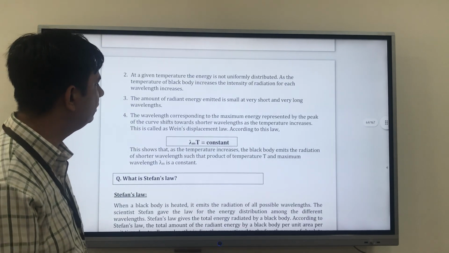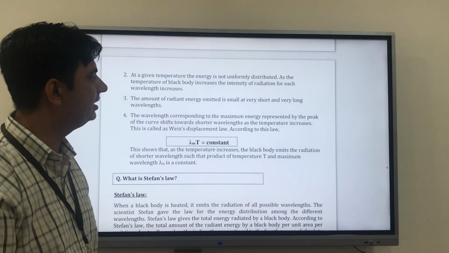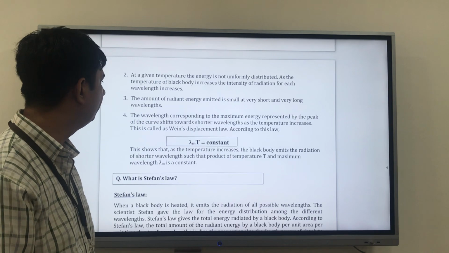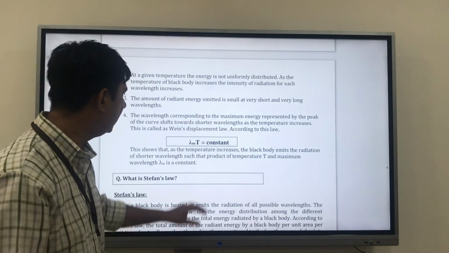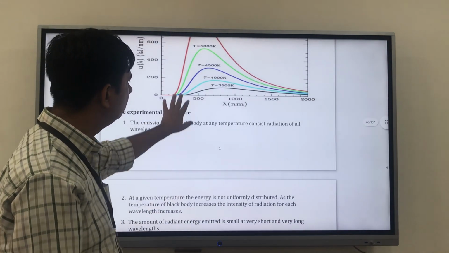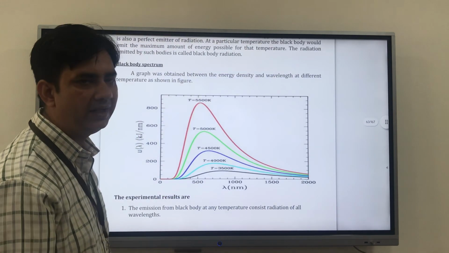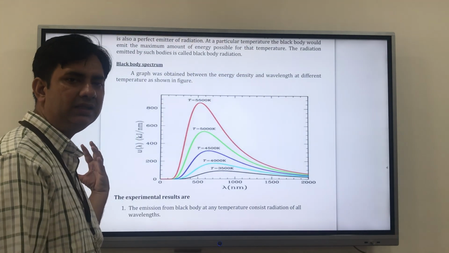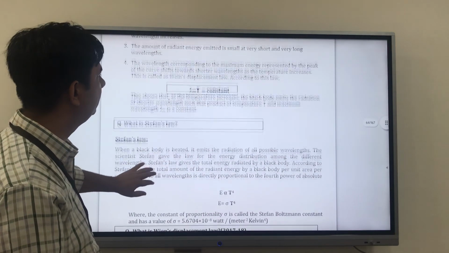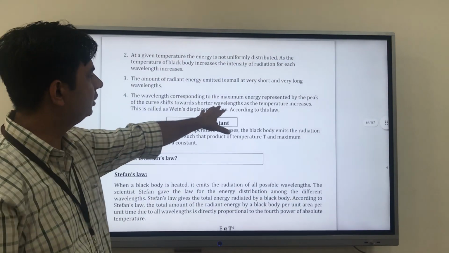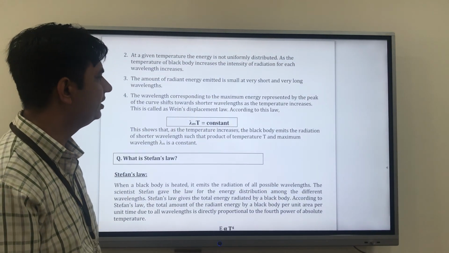And the wavelength corresponding to maximum energy, represented by the peak of the curve, shifts towards a shorter wavelength. I explained that the peak shifts towards the lower wavelength part. The curve shifts towards a shorter wavelength as temperature increases.